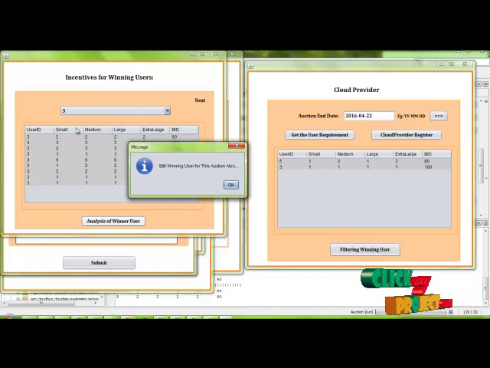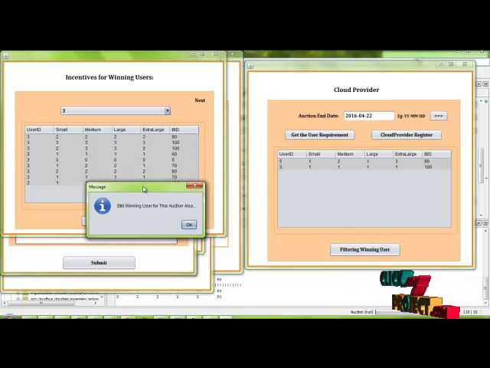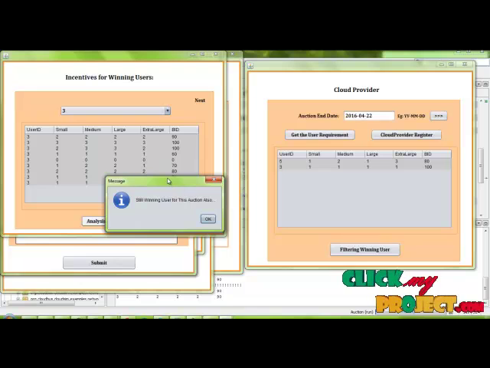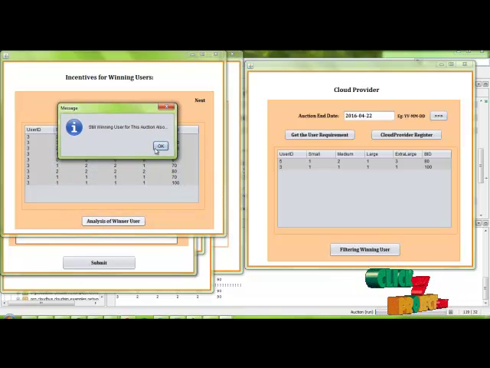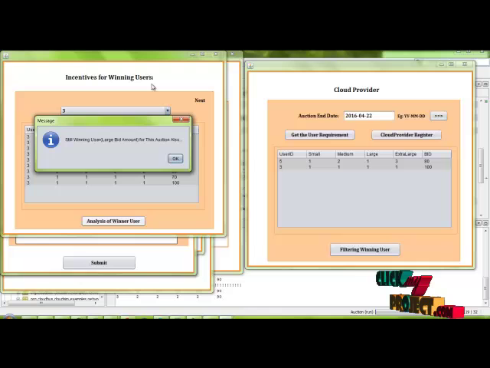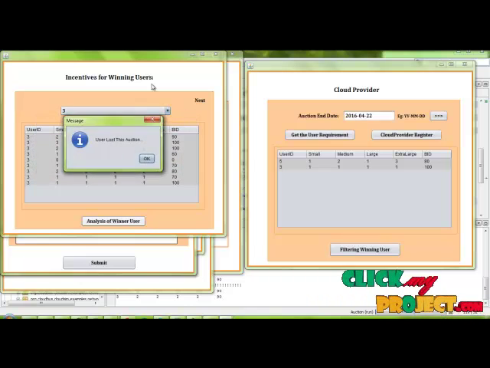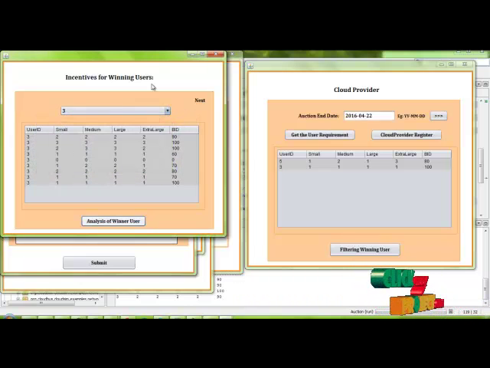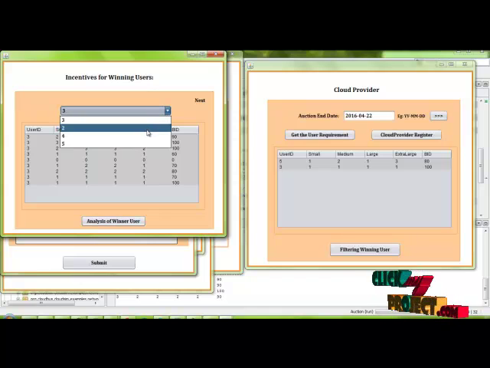This information shows each time the user entered the auction process, their requested virtual machine capacities and their bid amount. Here we find out the winning auctions. In many of the auctions the users lost, and in some auctions the user won.